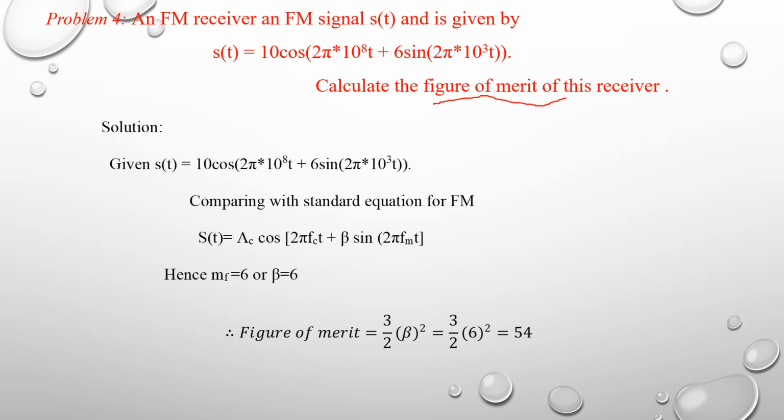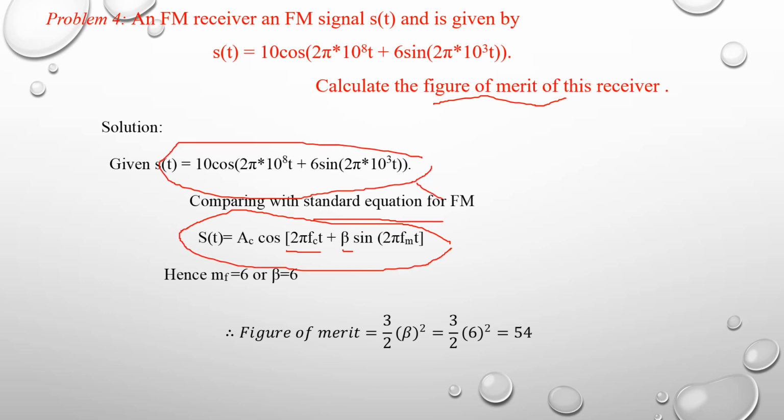They are given s(t) = 10 cos(2π × 10^8 t) + 6 sin(2π × 10^3 t). So compare the given equation with the standard equation. We know that s(t) = Ac cos(2π fc t + β sin(2π fm t)). This is the FM standard equation and this is the given equation. So just compare the standard equation with the given equation.